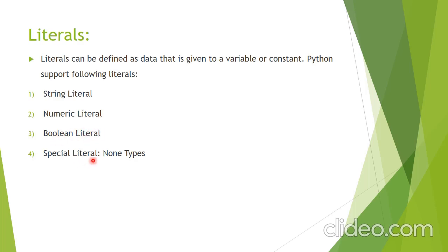And last is the special literal. As in other programming languages null data type is used, but in the Python programming language None is used. So None is also a keyword, an inbuilt keyword in Python. And when no value is assigned, by default Python considers it as None.